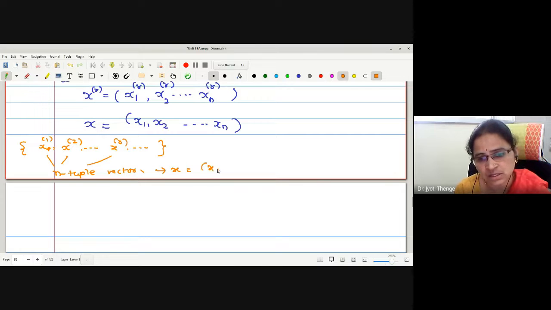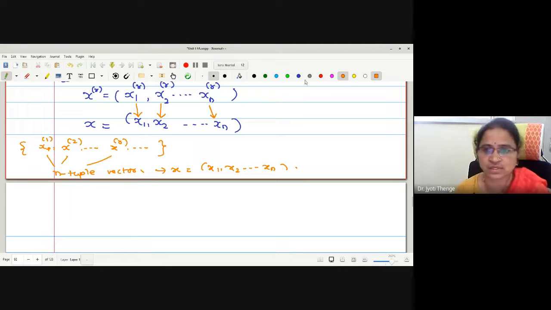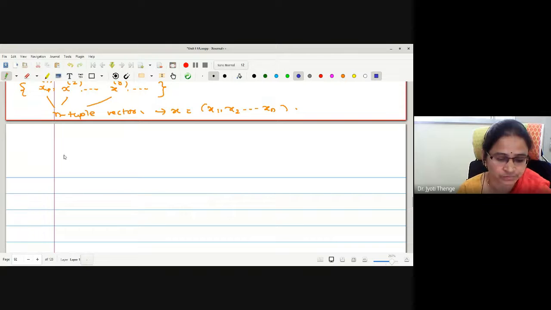What is x? An n-tuple vector again. Therefore, first we will show it is coordinate-wise convergence. Coordinate-wise convergence means the first coordinate converges to x1, the second coordinate sequence converges to x2, and so on up to xn. This is what we will show first. Okay. If we show this, it will be easier for us.